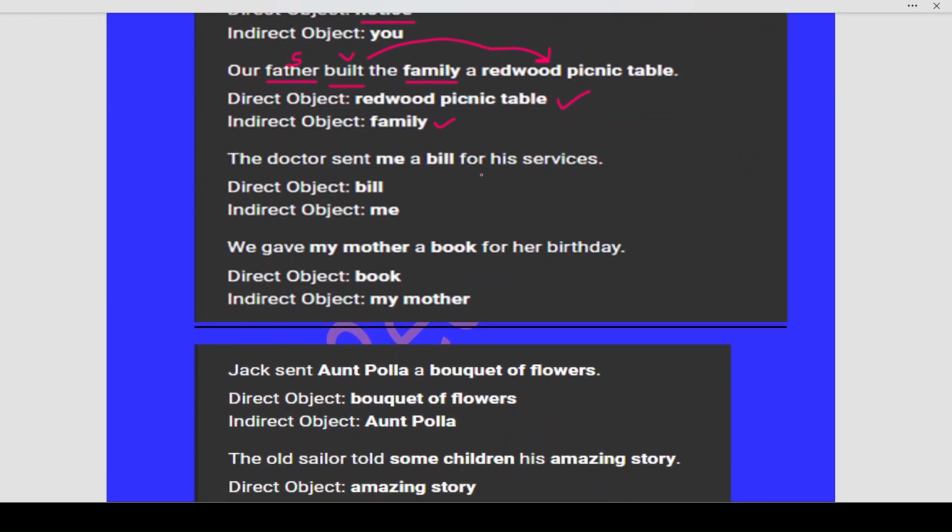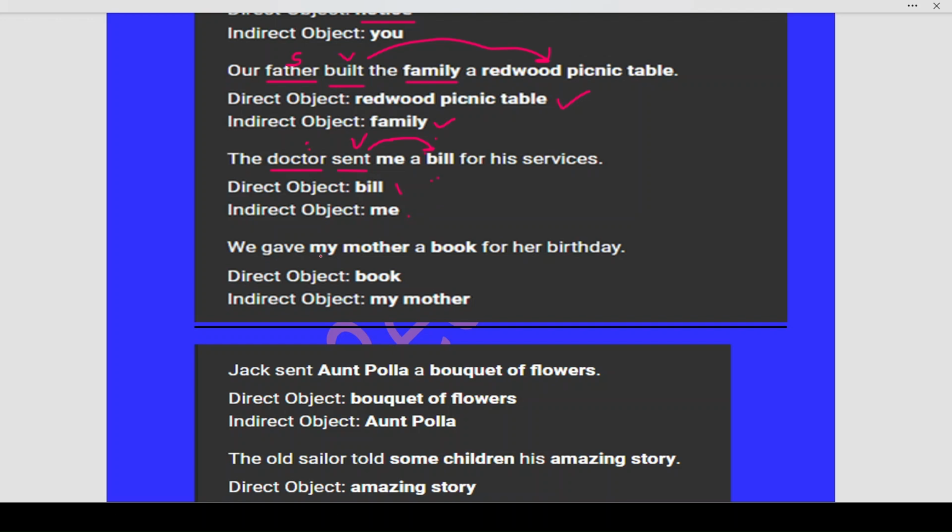The doctor sent me a bill for his services. Who is the subject here? Doctor. What is he doing? The verb is sent. So the subject is doctor, the verb is sent. He sent me a bill. What did he send? He has sent a bill. So the direct object becomes bill. And to whom did he send it? He sent it to me. So me becomes the indirect object.